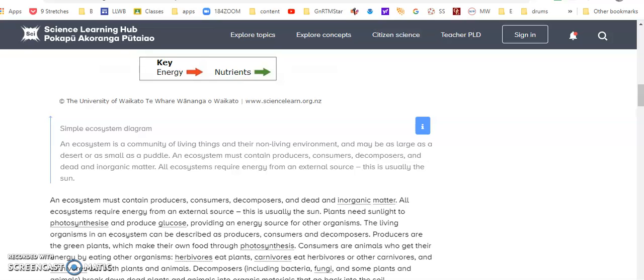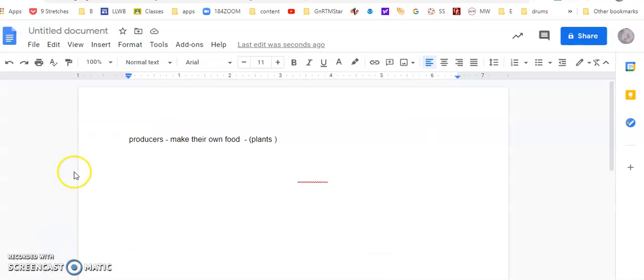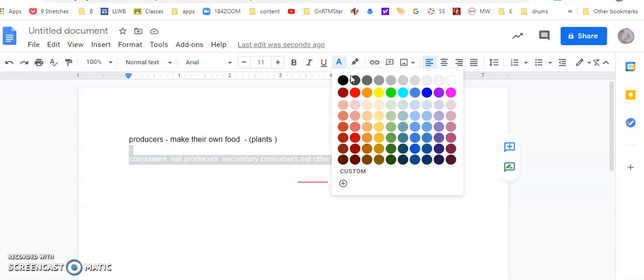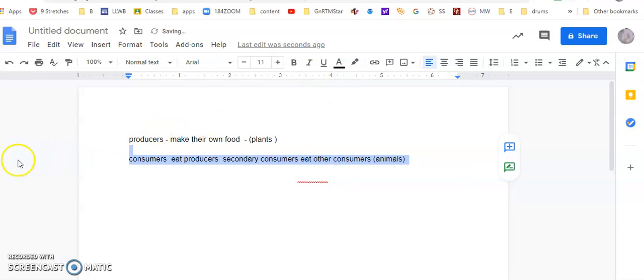And hold on, I'm going to give you some definitions. Okay, here's some definitions. Producers make their own food. Here's the example. Plants. Consumers. Consumers eat producers. Secondary consumers eat other consumers.